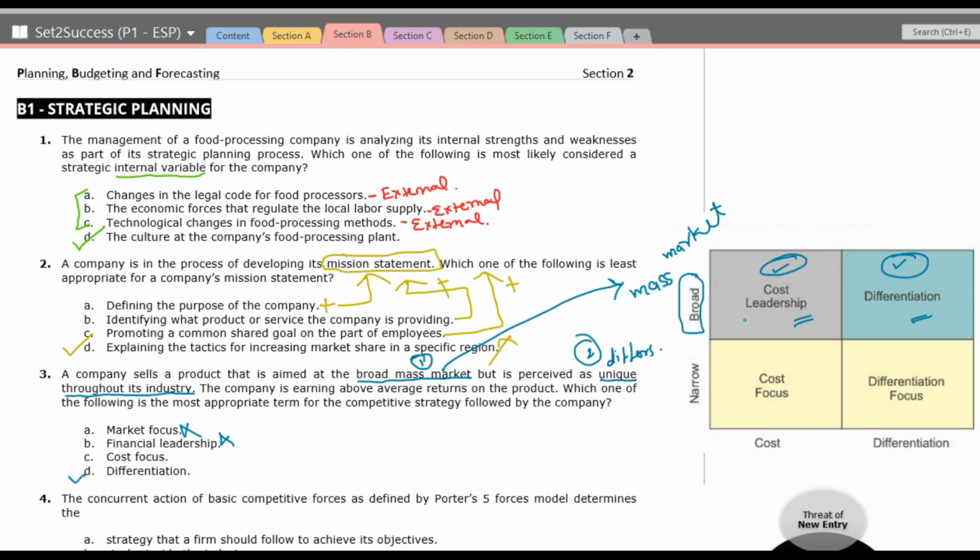Cost focus will be on the narrow market. Narrow market means the market is not a mass market but a certain area, a certain geographical area, something like this. So it's a narrow market. In the narrow market we have two strategies: either you can focus on cost focus or you can have differentiation focus. But here, the first identification is a broad mass market. The second is unique throughout the industry. So first is broad mass market, it is not cost leadership, it's a unique differentiation. So the correct option is differentiation.